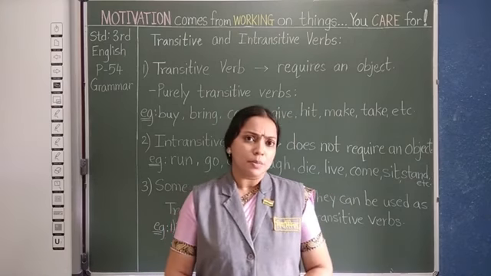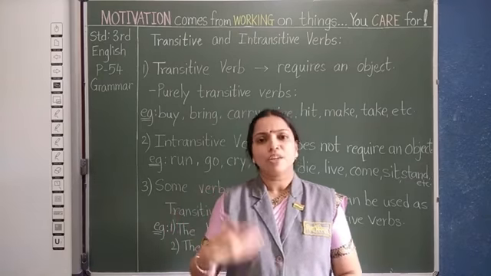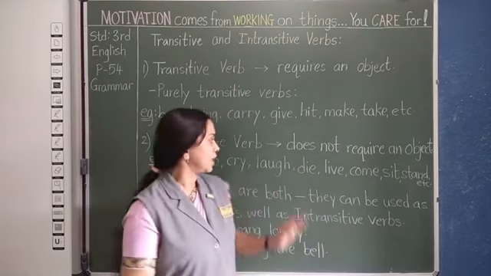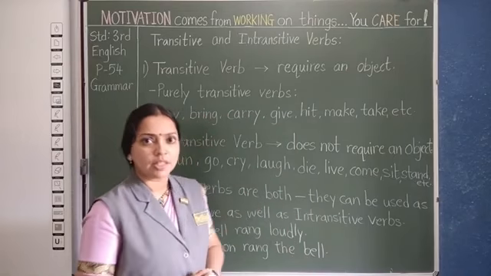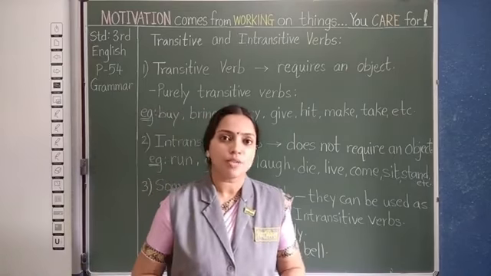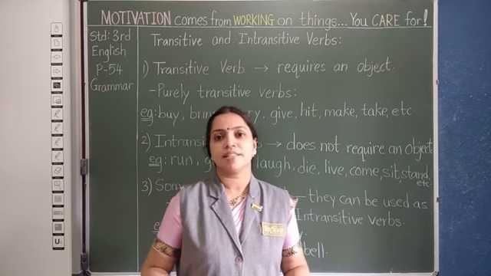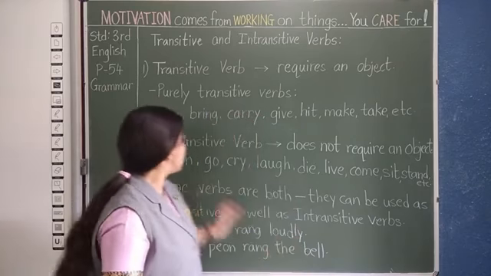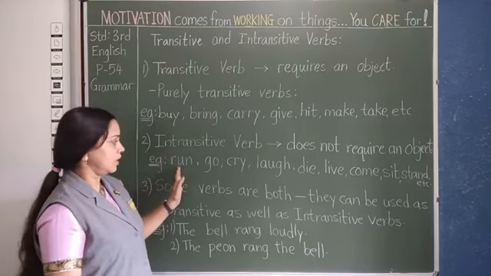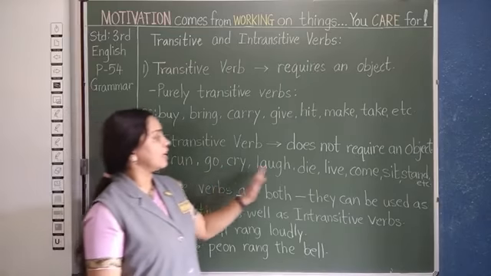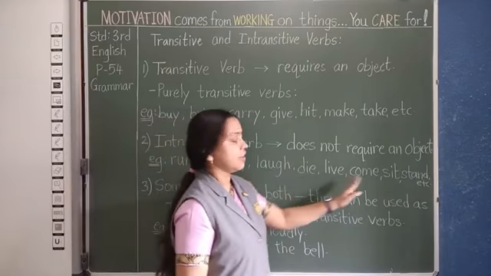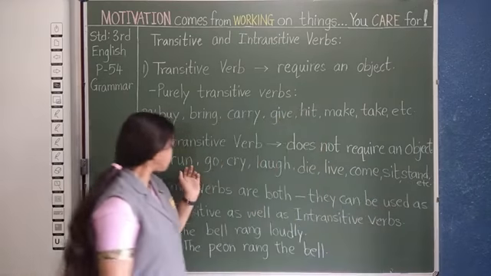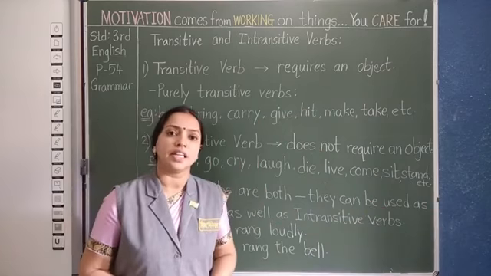Now let us come to intransitive verbs. What are intransitive verbs? Verbs that do not require a direct object to make a complete sense. There are also some verbs that are used without using a direct object. We don't necessarily require a direct object to make a complete sense. So, for example, run, go, cry, laugh, die, live, come, sit, stand, etc. For example, we say he is running.